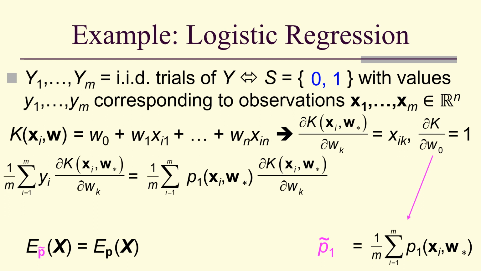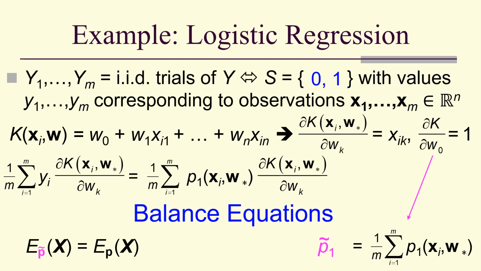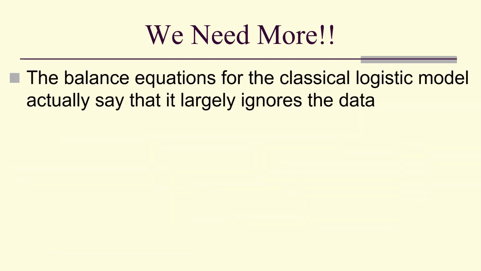And the first thing is that the expected value of the empirical distribution is equal to the expected value with respect to p of our features x. And these are what are known as the balance equations of classical logistic regression. Well, we're going to need a lot more. You see, the balance equations actually say that classical logistic regression largely ignores the data.